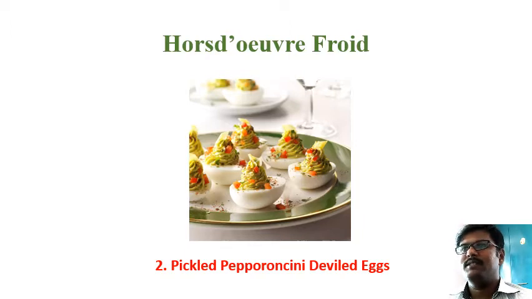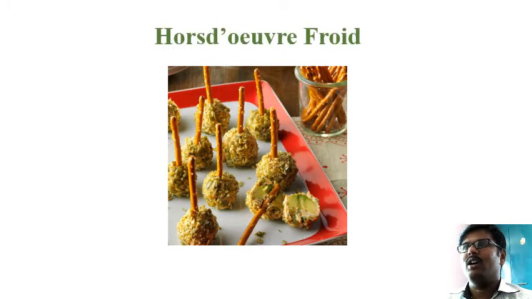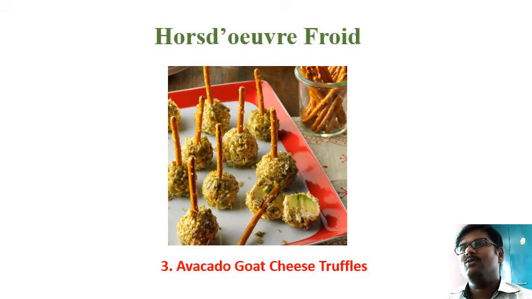And the second one is pickled pepperoncini deviled eggs. Pepperoncini is used here as a spicy agent, and deviled eggs we did in our practical in the first year itself. This is a kind of small tidbit the guest can have very comfortably in one hand, in one bite. So this is another common, very well-known hors d'oeuvre froid, and this is an attractive hors d'oeuvre for children and even for young people.